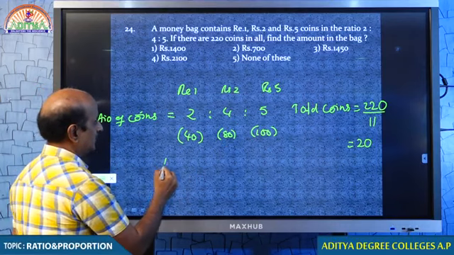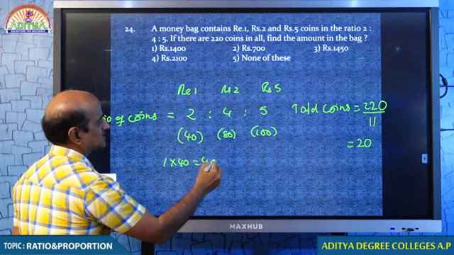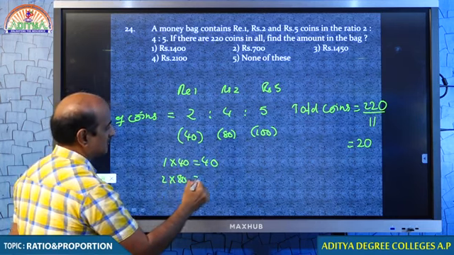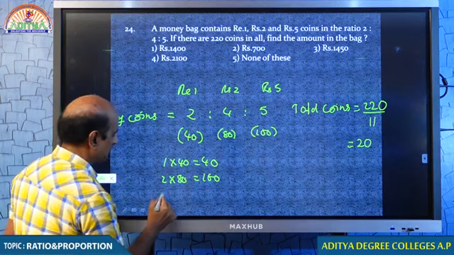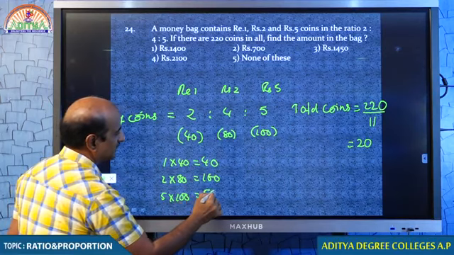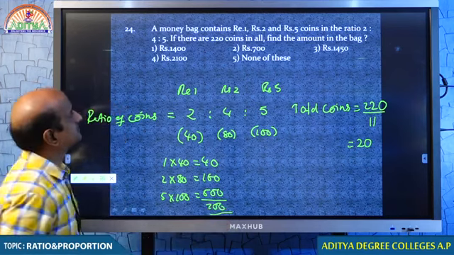Tell me, we have 40 1 rupee notes, that is 40 rupees. We have 80 2 rupee notes, that is 160. And we have 100 5 rupee notes, 5 into 100, 500. Hence, your answer must be 700.